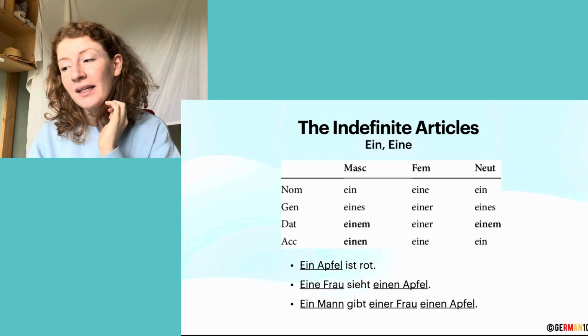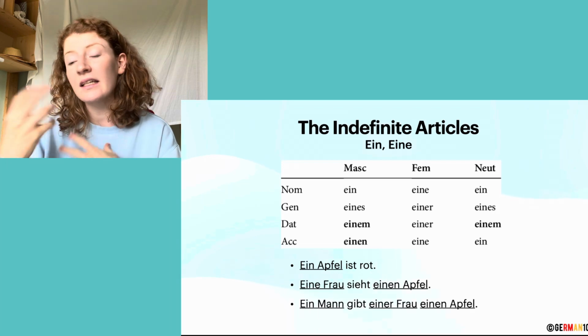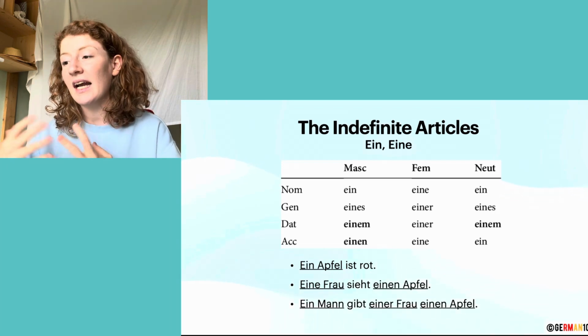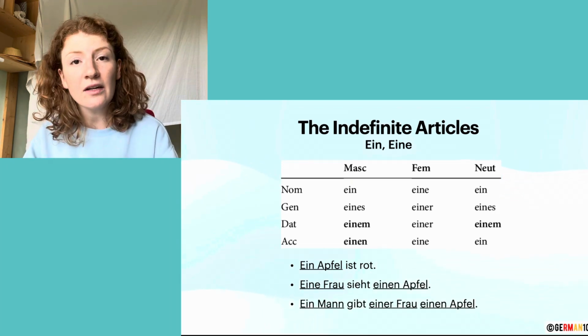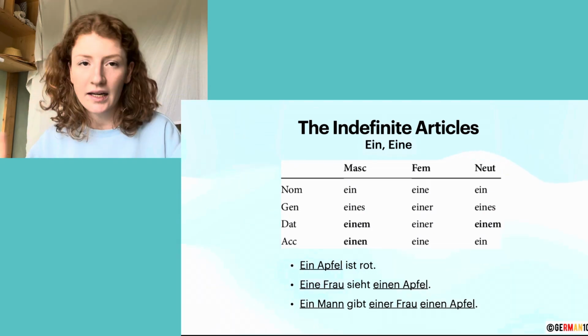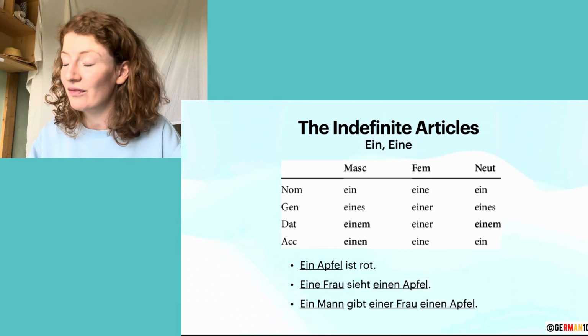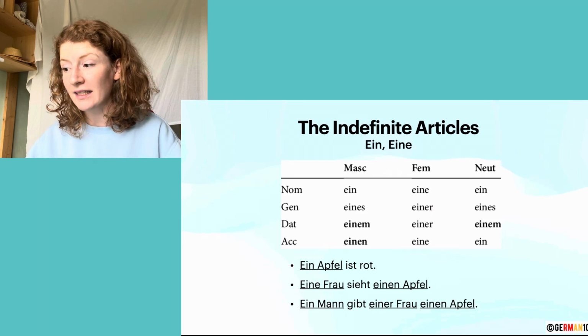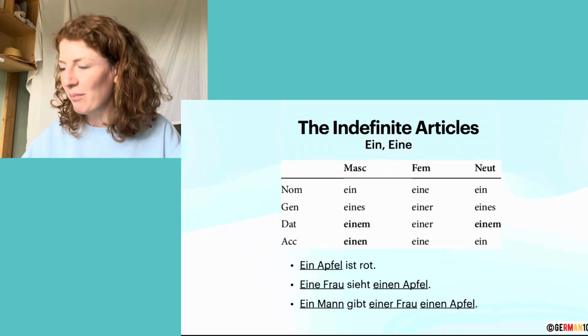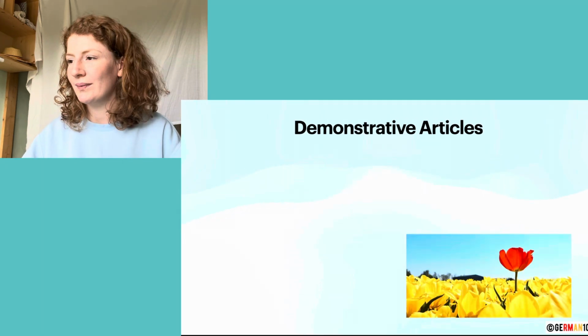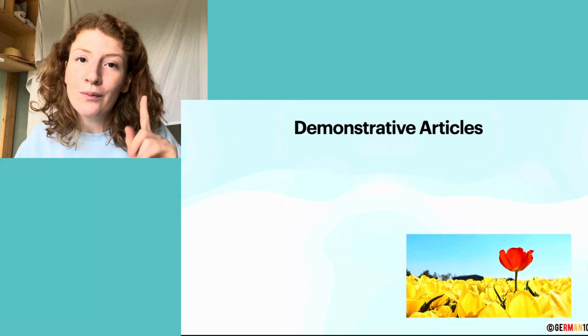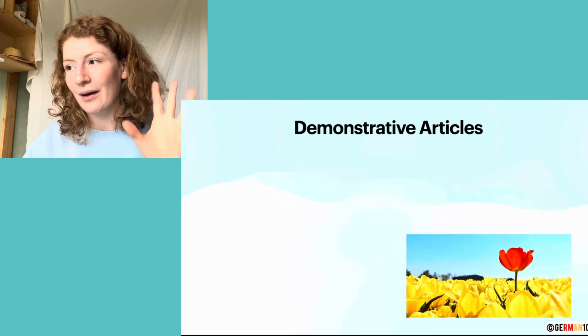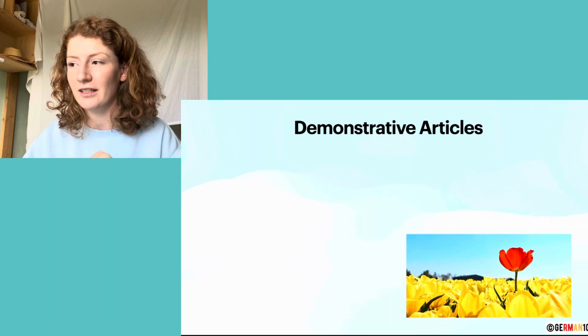So here ein Mann is the subject of the sentence, gives is the verb of the sentence, eine Frau is the indirect object of the sentence, and einen Apfel is still the direct object of the sentence and therefore has to be in the accusative case, and therefore it is einen Apfel. Now, there is one more thing that we will look at today about articles, and those are demonstrative articles.